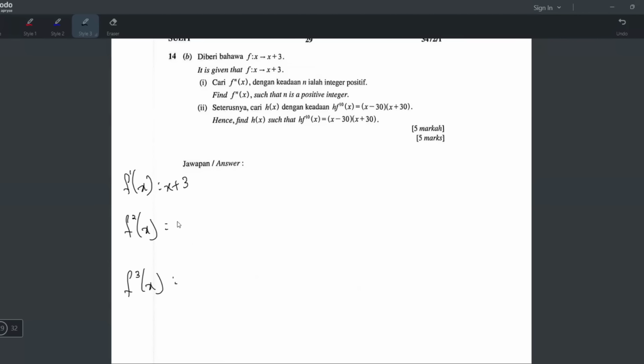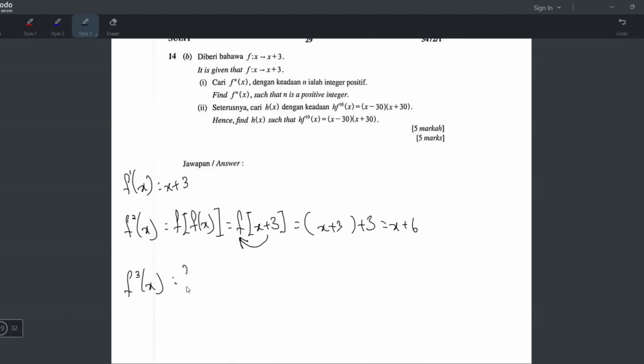Okay, let's do f power 2 of x, which is actually f(f(x)) like that. So you have to do the inside first. Inside, f(x) is x plus 3, so just write it like this. And then the x plus 3, you have to substitute into the x of f(x). So f(x) is x plus 3, but the x has to be replaced with x plus 3, so you get x plus 6. This is your answer.